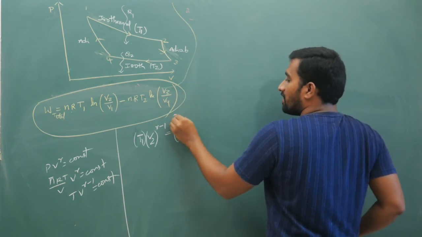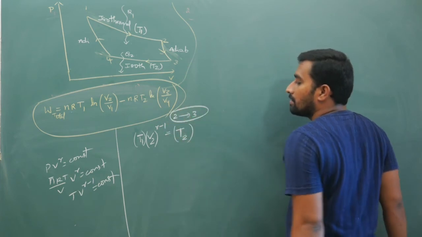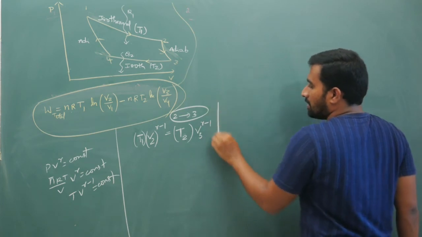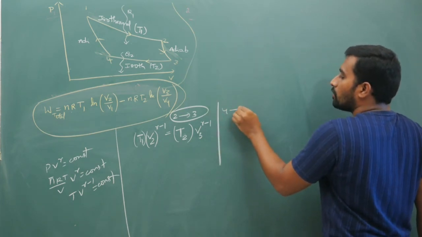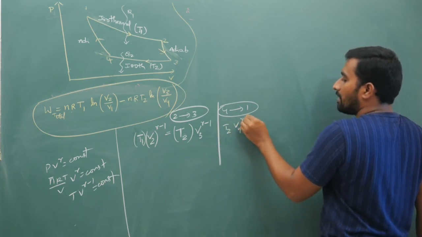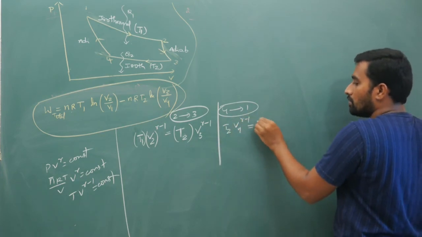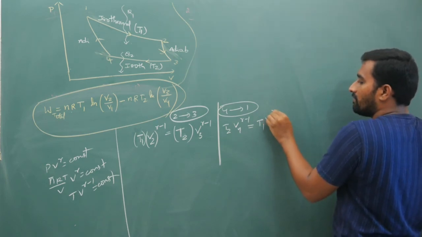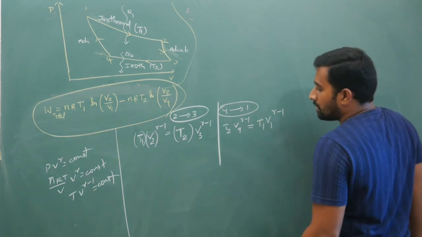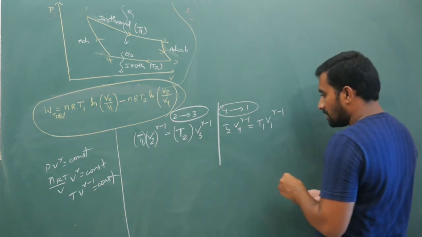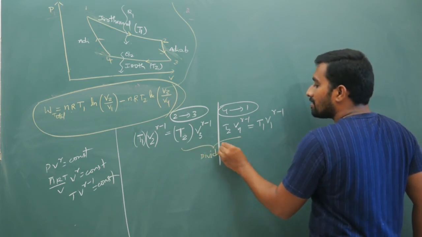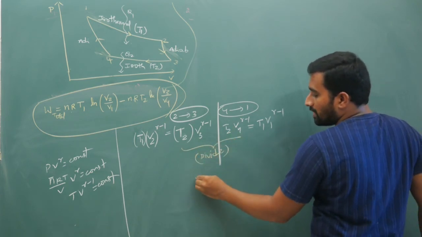I am writing it for the process 2 to 3. Next, similarly for 4 to 1, T2 into V4 power gamma minus 1 should be equal to T1 into V1 power gamma minus 1. Now I will divide these two expressions, so T2 will go off.